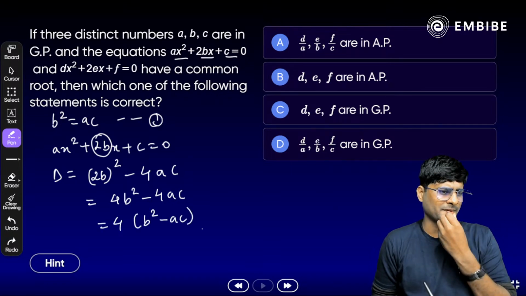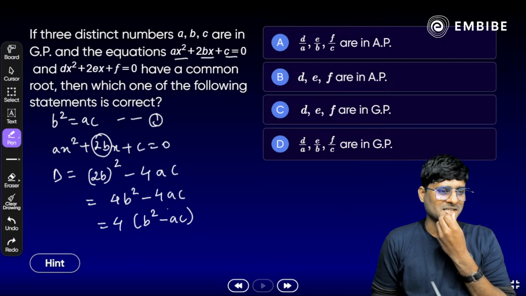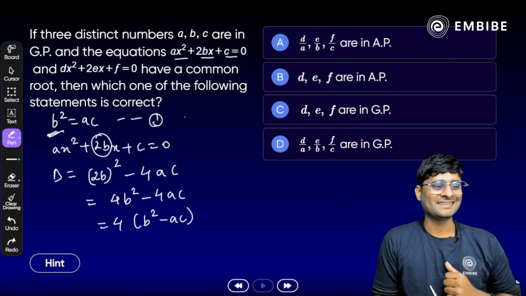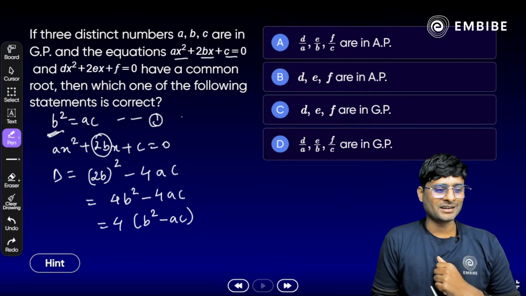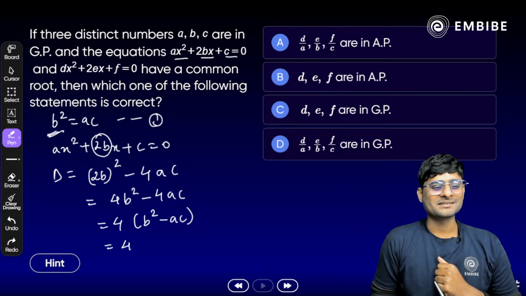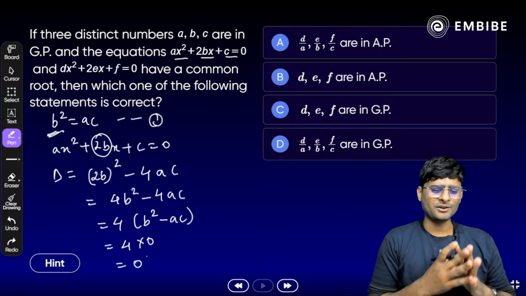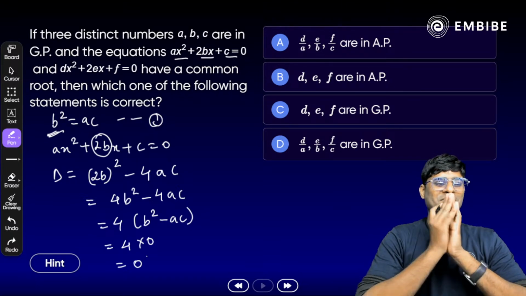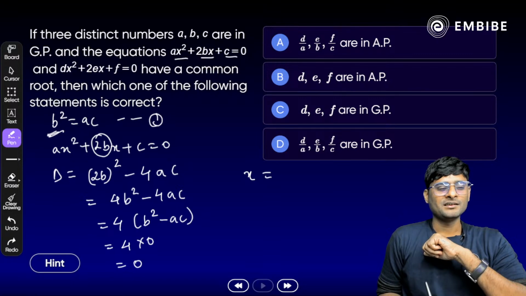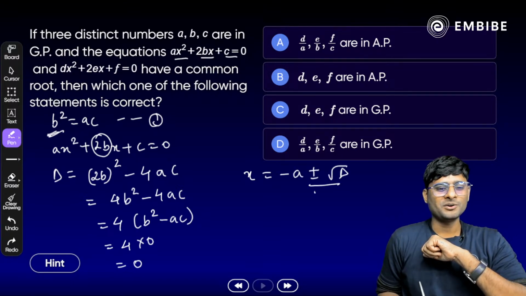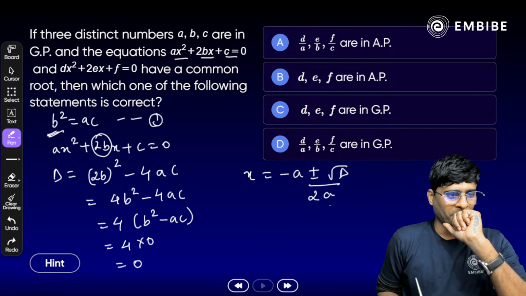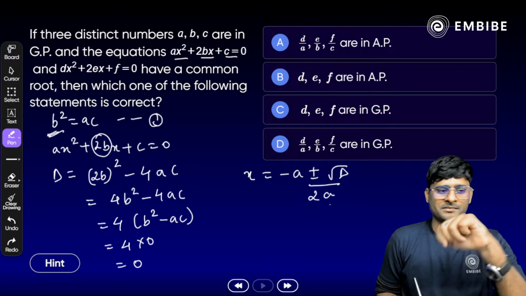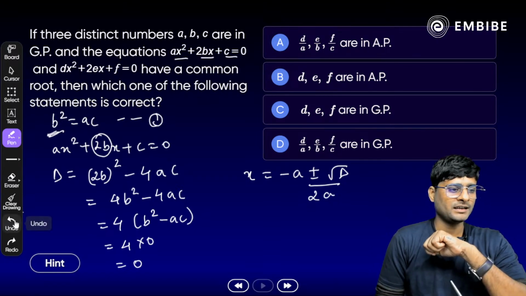So what is b square minus ac? Yes, b square is already given as ac. All right, exactly. Yes, the discriminant is 0 here. Now, if we try to find out the root here, how do we calculate? x is equal to what? Minus b plus minus root of discriminant upon twice of a. Yes, minus b, that means minus 2b. All right.